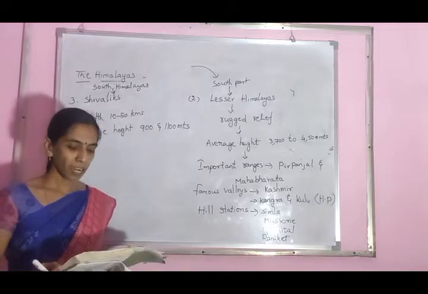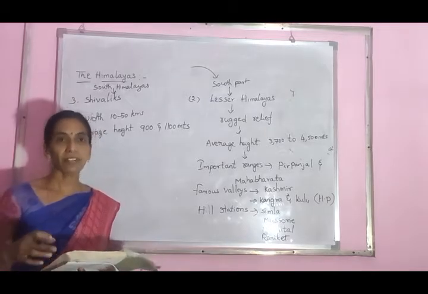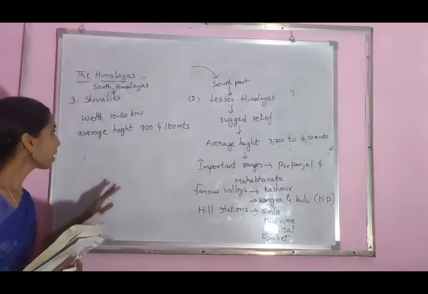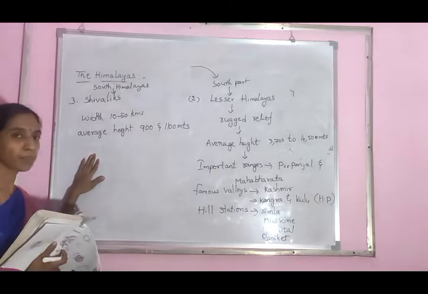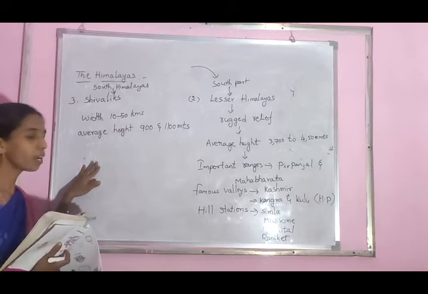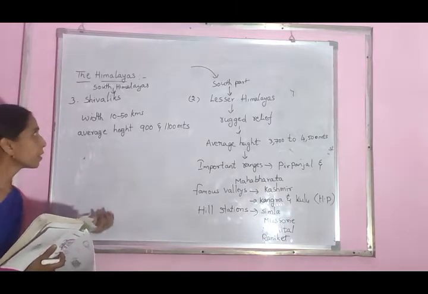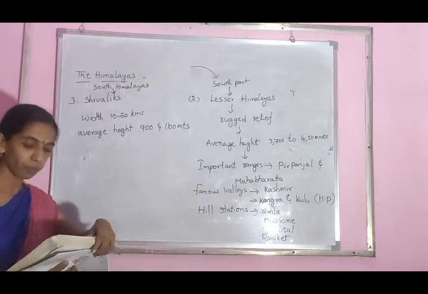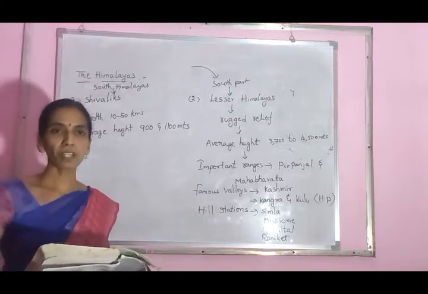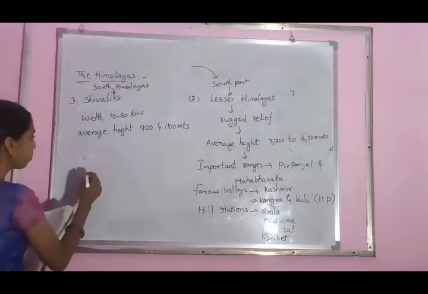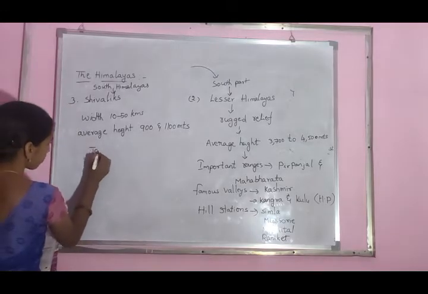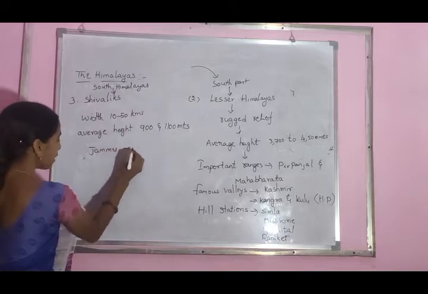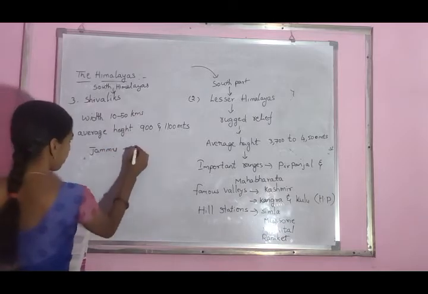These ranges are called by different names in different regions. Regions means areas. In the Sivalik hills, local people call them different names. Jammu hills in the Jammu region.